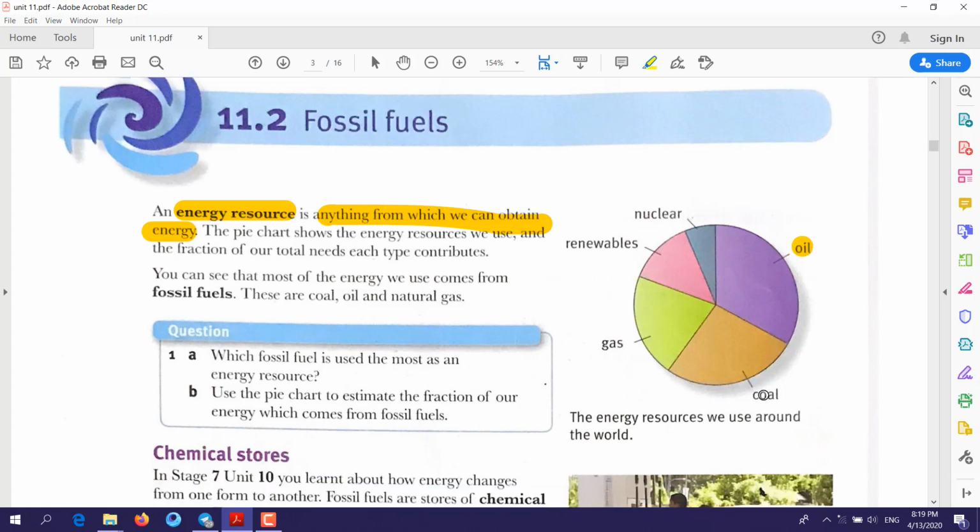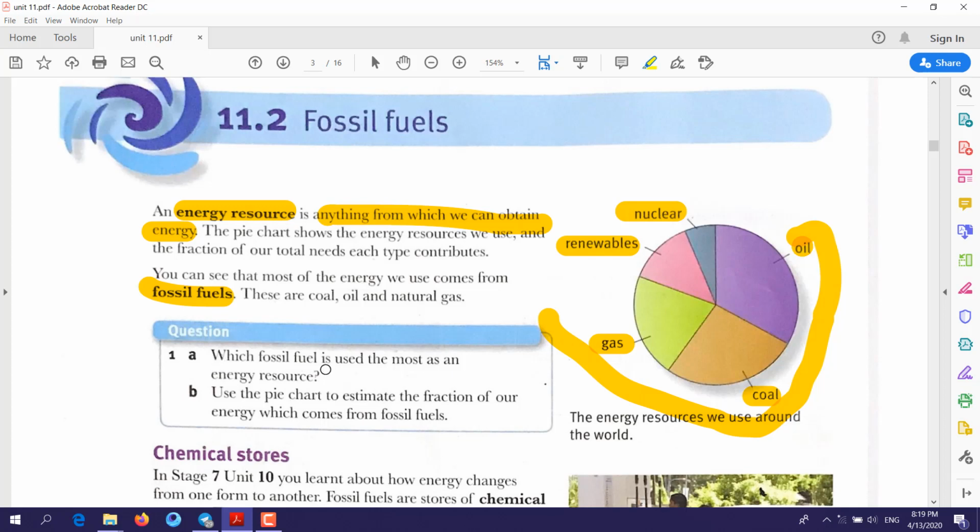We can get energy from oil, coal, gas, nuclear, and renewables. Now, you can see that most of the energy we use comes from where? If you look at these three, oil, gas, coal, they form what? They form the fossil fuel. So most of the energy that we use in our daily life comes from fossil fuels.